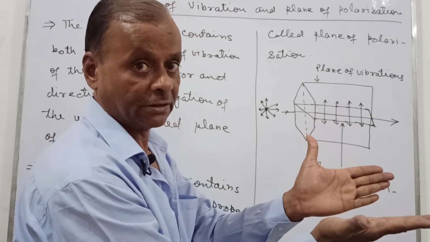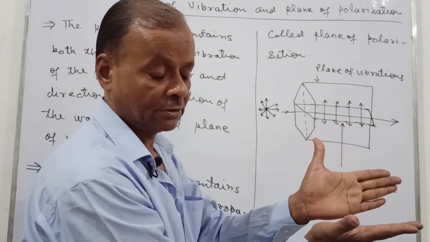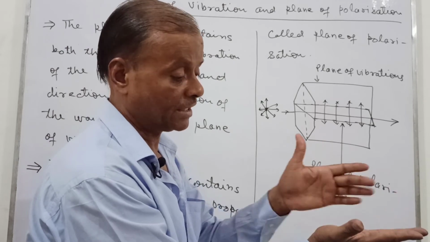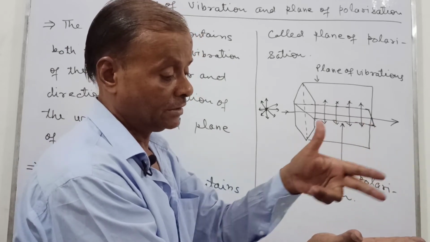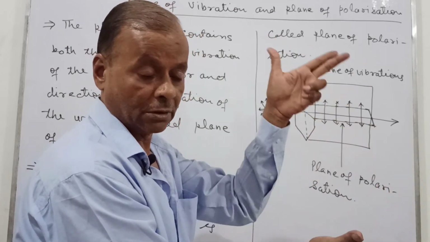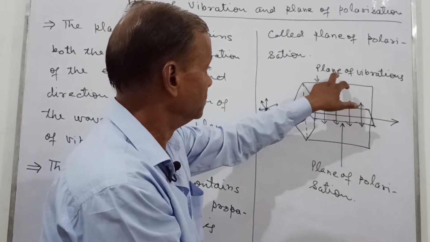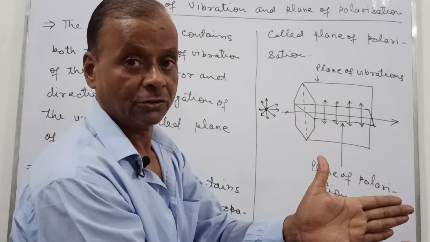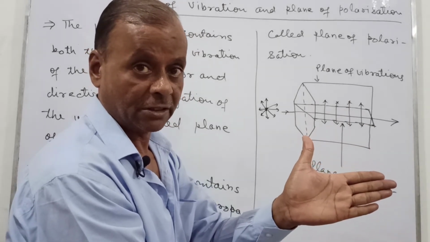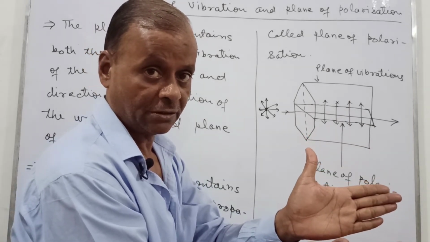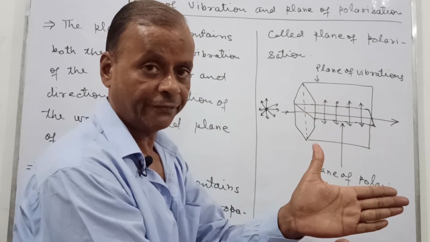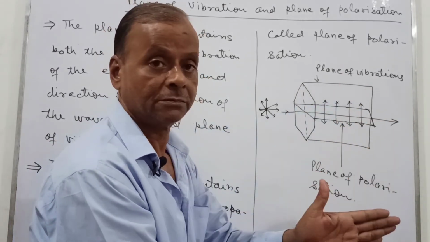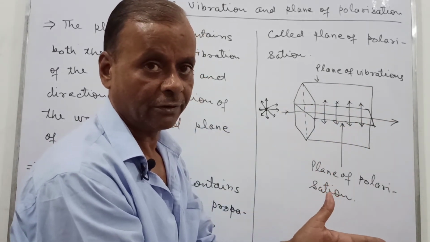And this plane, which is now horizontal, is showing only the direction of the wave propagation. There is no vibration in this plane. So this plane is the plane of polarization, and this is the plane of vibration. So they are mutually perpendicular.